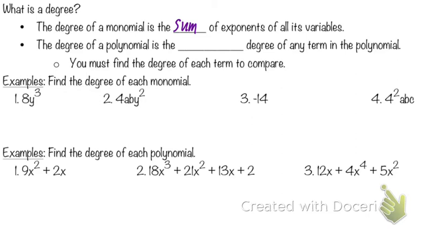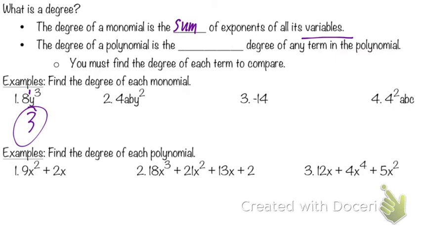So find the degree of each monomial. It says exponents of all its variables. So do we care that the 8 secretly has an exponent of 1? No, because it says the exponents of all its variables. Is 8 a variable? No. Y is a variable. So what's the sum of all the exponents here? Just the 3. So the degree of the monomial is 3.